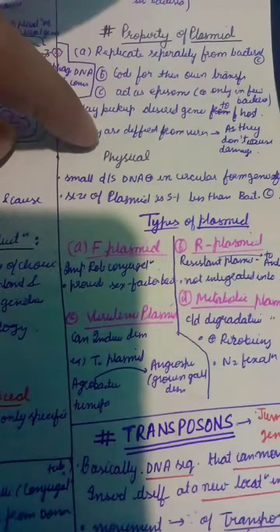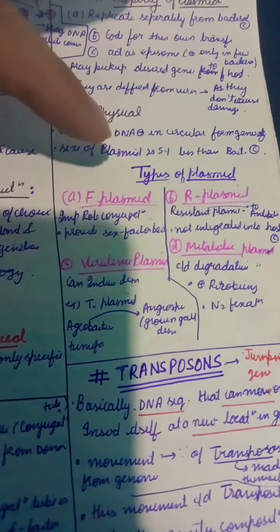Now, the physical state we'll study: it is a small double-stranded DNA present in circular form. The size of the plasmid is 5% less than the bacterial chromosome. Now, the types of plasmid are F plasmid, R plasmid, virulent plasmid, and metabolic plasmid.